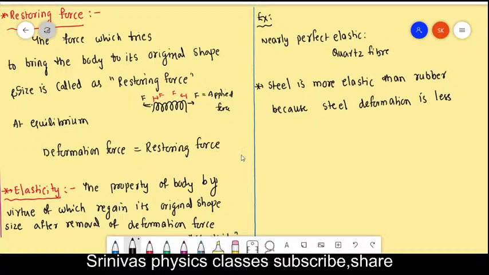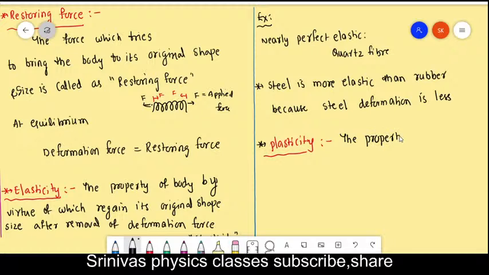Next one. This is about elasticity. The opposite word of elasticity is plasticity. What is the definition of plasticity? Plasticity means it is the property of a body, same definition will be there.